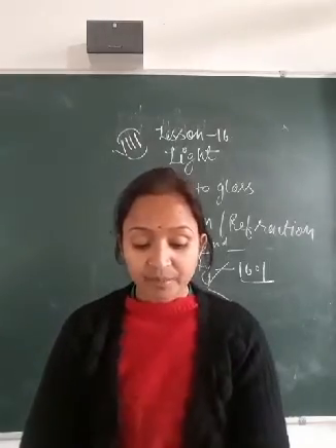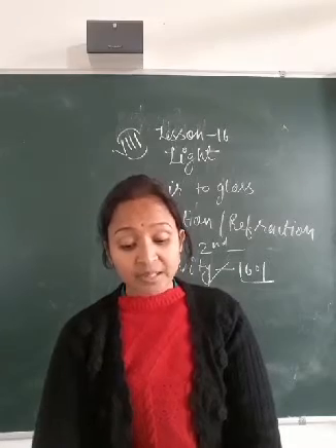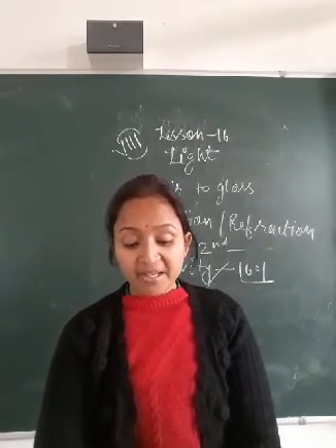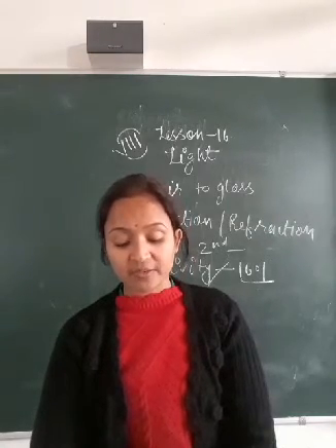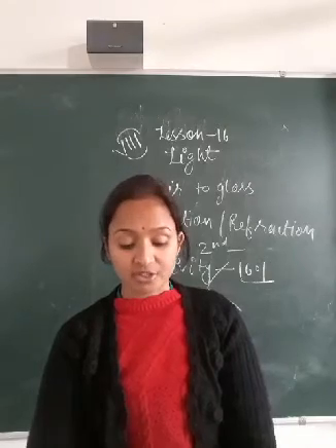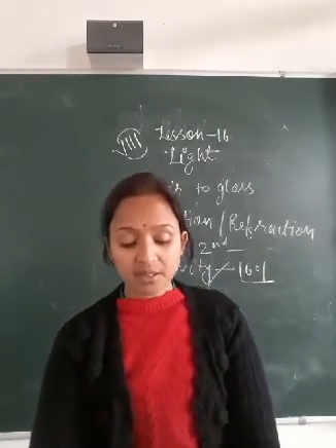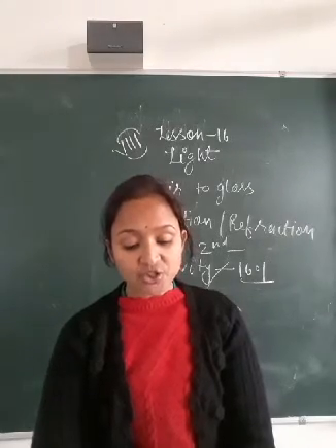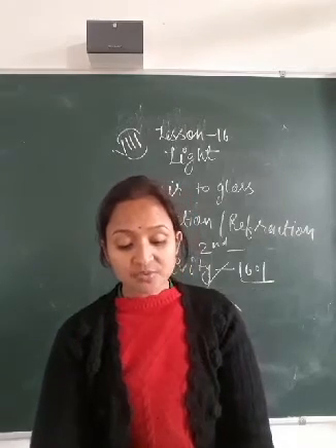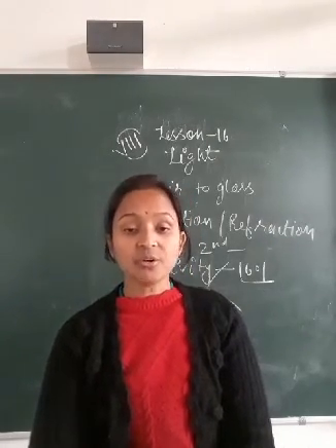You can see. And what is the angle of reflection? The angle which the reflected ray makes with the normal is called the angle of reflection, and angle DBC is the angle of reflection. Now, what is the reflection of light? The phenomenon due to which a ray of light traveling from one optical medium to another bounces from its surface with a change of angle is called the reflection of light.